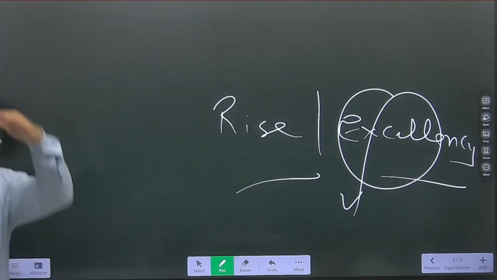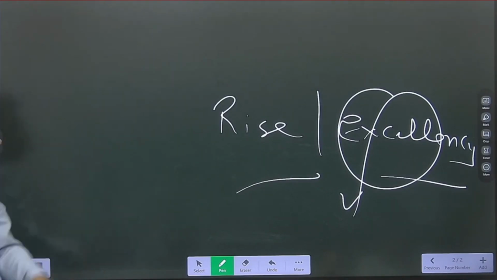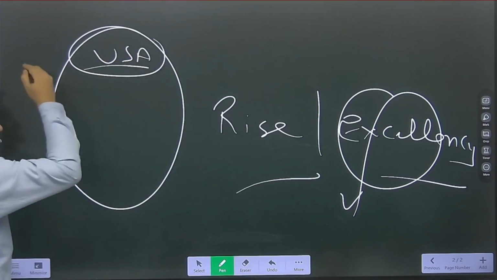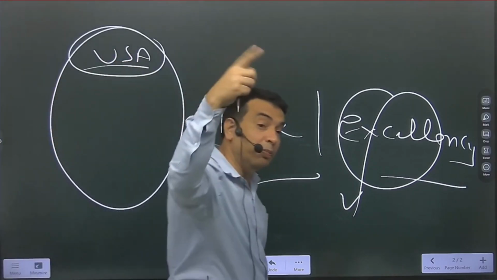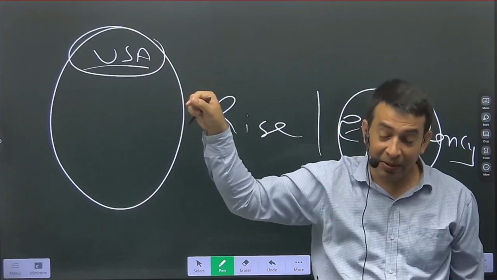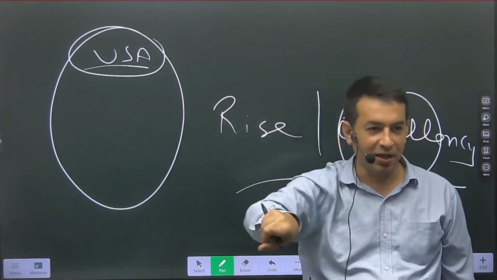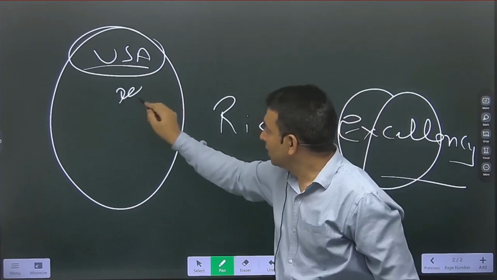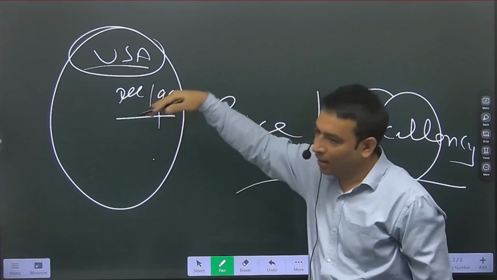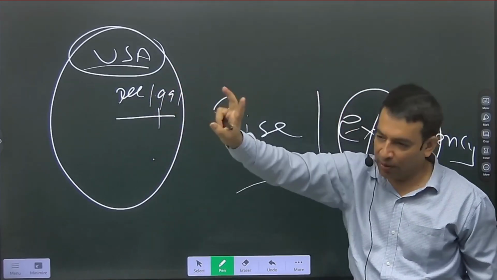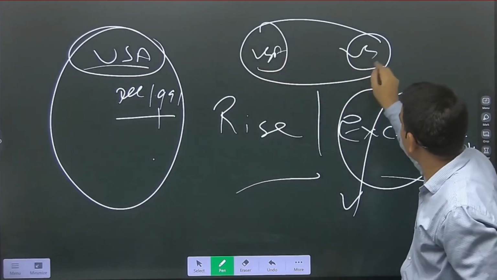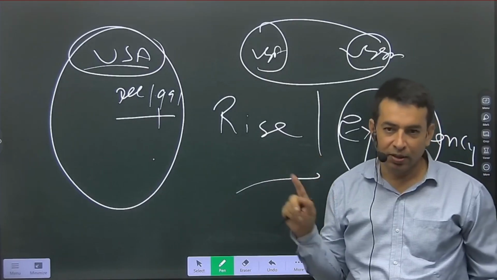Excellency means on the top. On the top. So excellency means what? Means unipolar world. Unipolar world. Excellency. So this happened after the dissolution of USSR. December 1991. USSR dissolved and then America became the one and only superpower. Before that, it was like this. USA, USSR. Bipolar world. That is known as the Cold War.